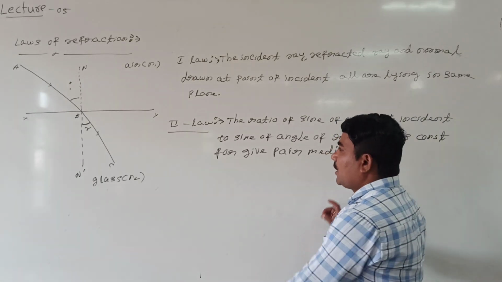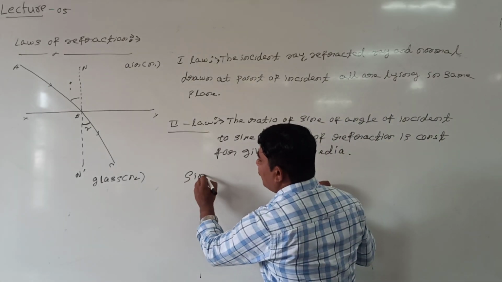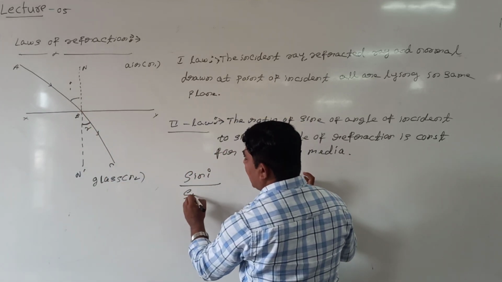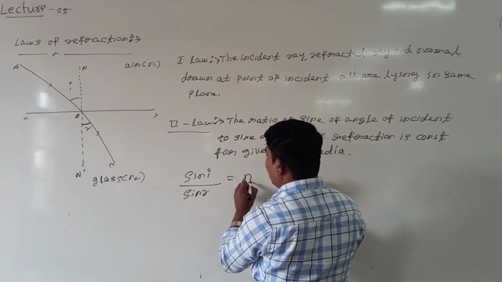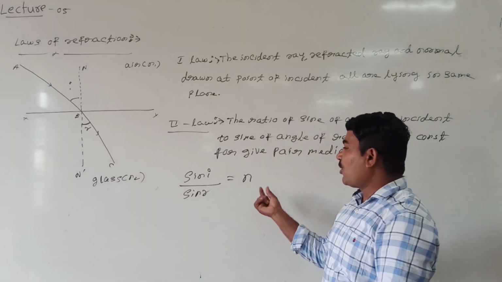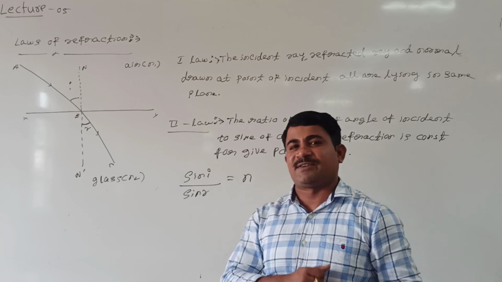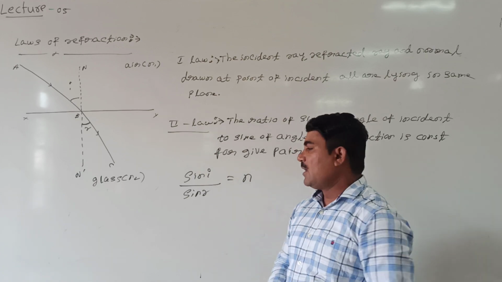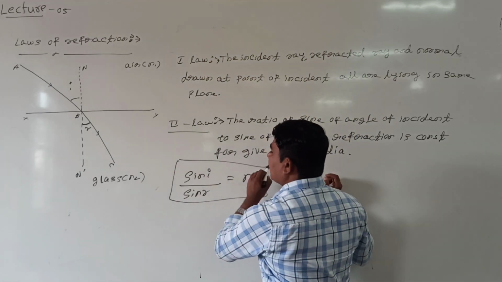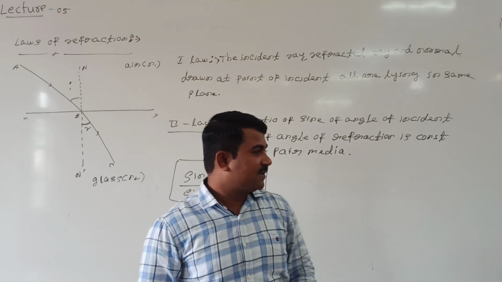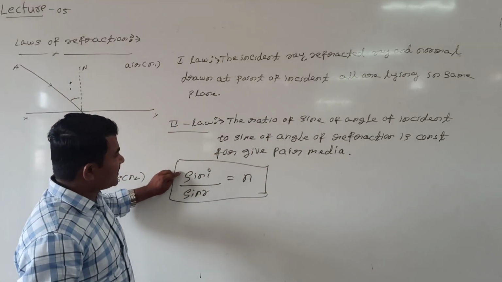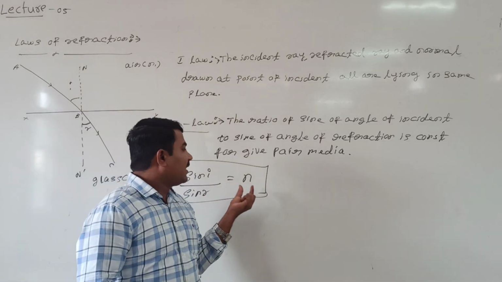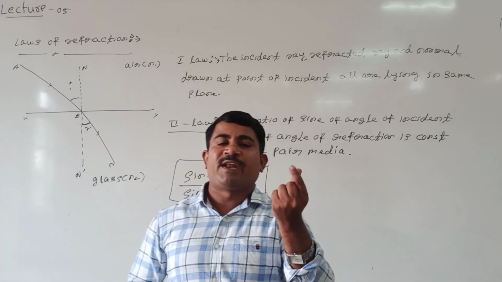This constant is called the refractive index of the medium, and this law is called Snell's law of refraction. The ratio of sine of angle of incidence to sine of angle of refraction is constant. This law is called Snell's law of refraction, and this constant is called the refractive index of the medium.